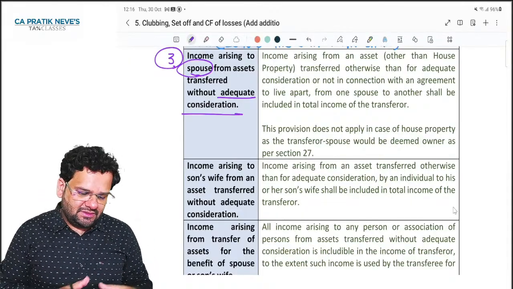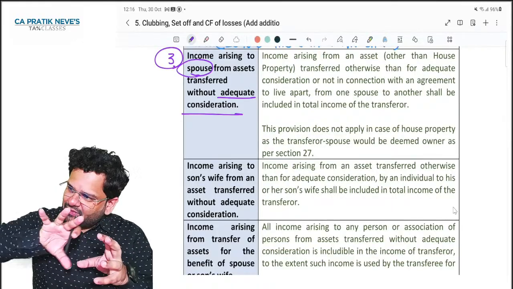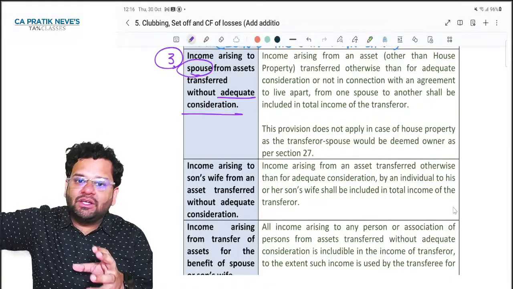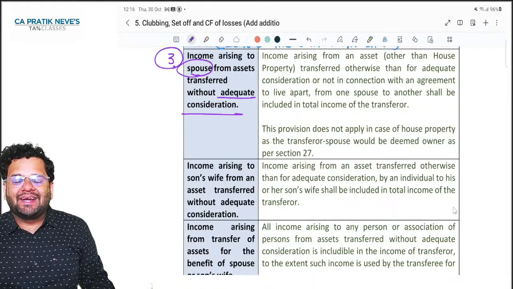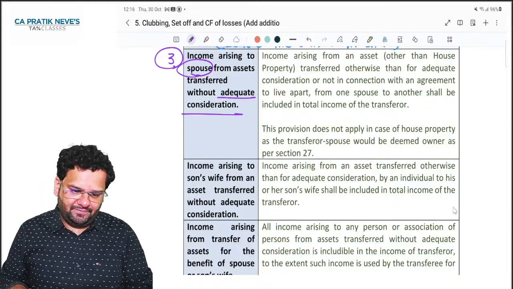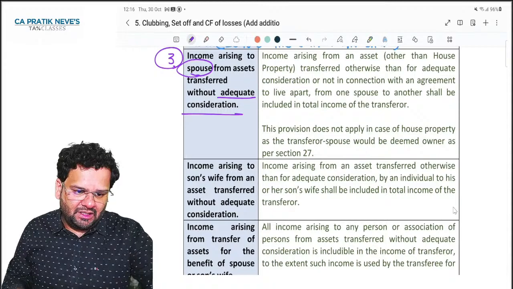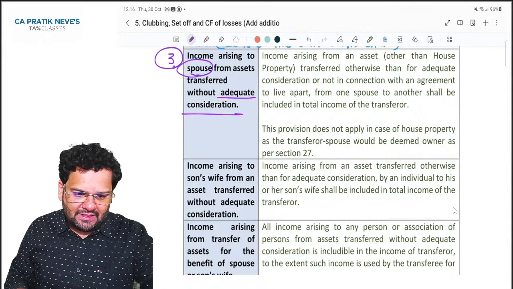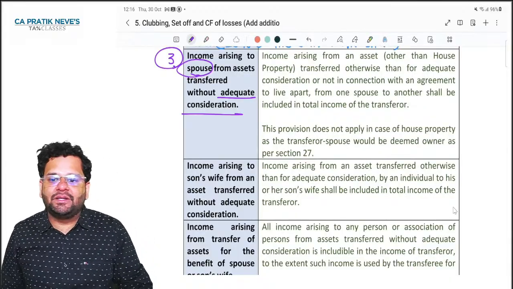The one who is earning good will generate assets, transfer to someone else in his family, and that person will earn income. But government says no, nothing doing. It will get clubbed in the hands of transferor. Is it clear, Muskan ji, Pallavi ji, Saili ji? Yes. Wonderful.